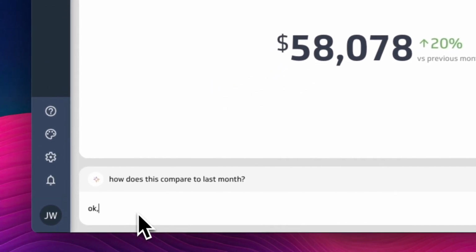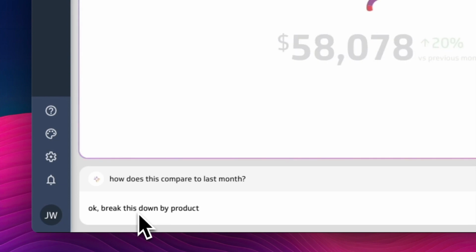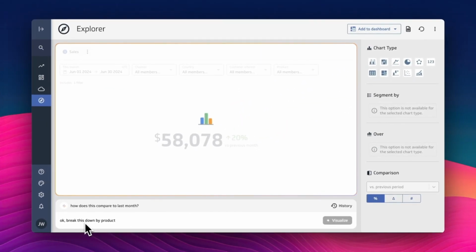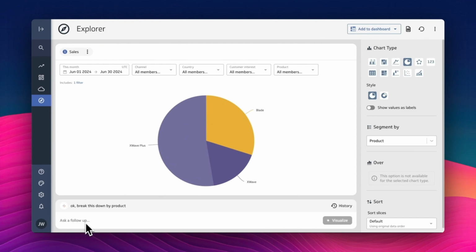Let's continue and ask it to break this down by product. And as you can see, we don't have to repeat the word sales all the time. It has context, so it will continue the conversation.